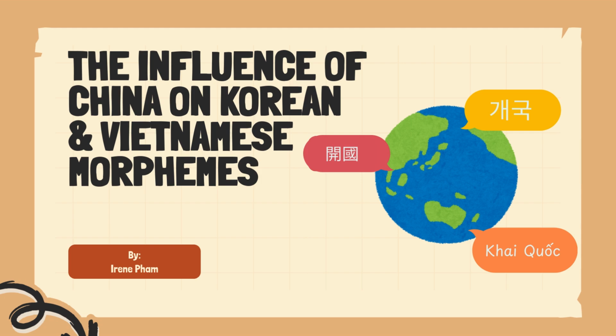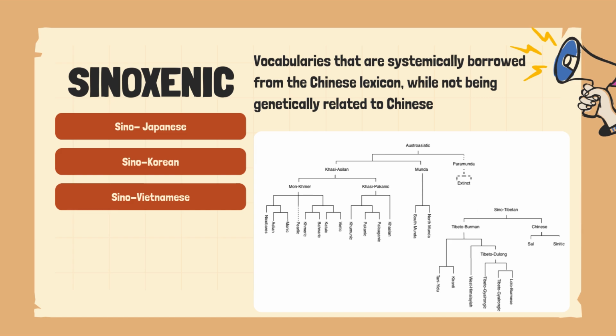Today I will be talking about the influence of China on Korean and Vietnamese morphemes. Sino-Xenic refers to a word coined in 1953 by the linguist Samuel E. Martin, where the word is used to describe vocabularies that systematically borrow words from the Chinese lexicon while not being genetically related to Chinese. This can be seen below with an image of a language tree, which shows that Vietnamese belongs to the Austroasiatic family, Chinese belongs to the Sino-Tibetan family, and whilst debated, Korean and Japanese belong to separate language families.